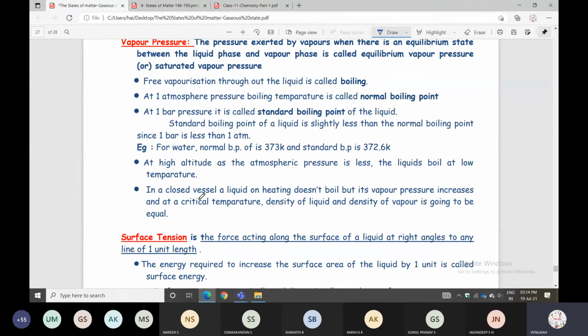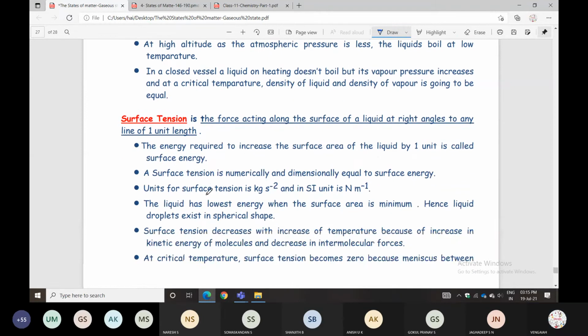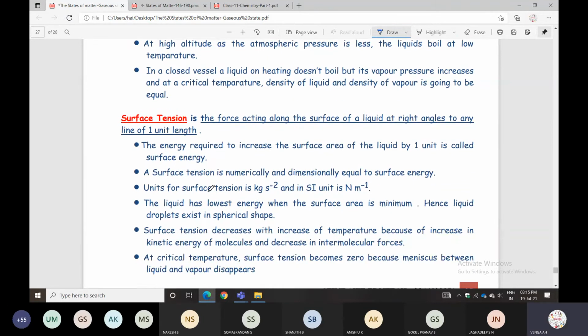Next one, in a closed vessel condition, a liquid on heating does not boil, but its vapor pressure increases. And at the critical temperature, the density of liquid and the density of vapor are going to be equal. Now listen about surface tension.